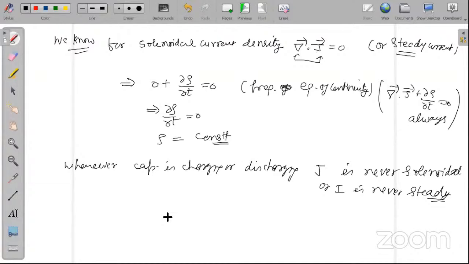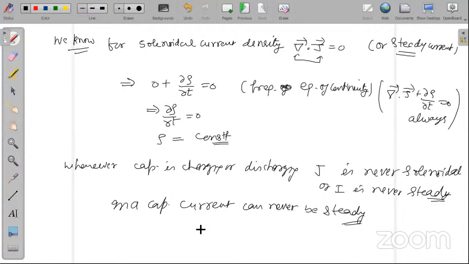The current will increase. It means we are clear that in a capacitor, current can never be steady. Current will either increase or it will decrease. It will never be steady.